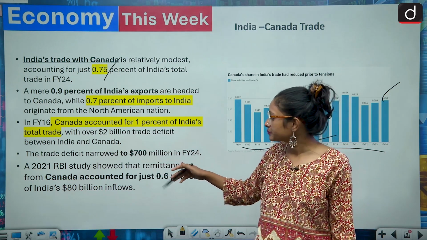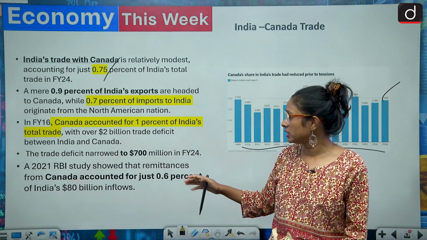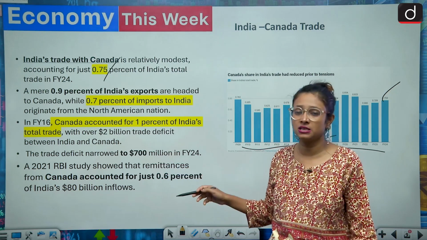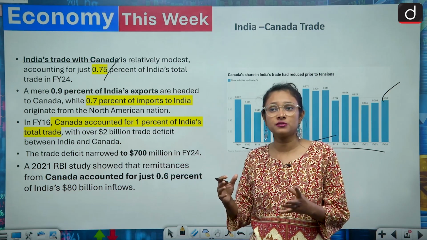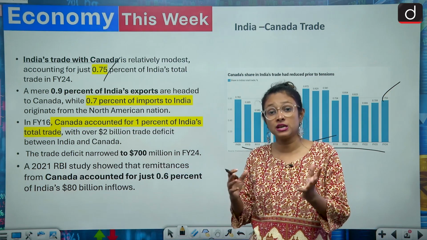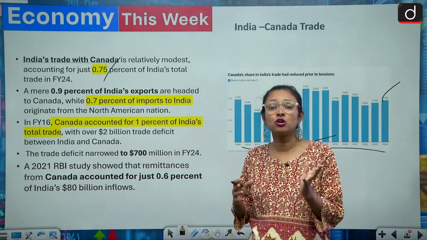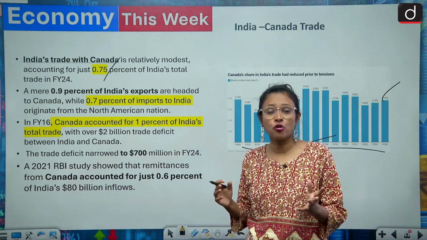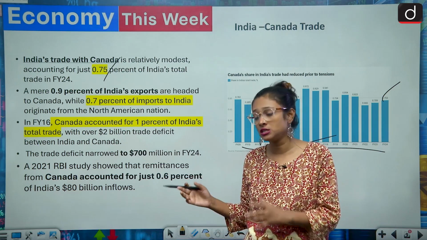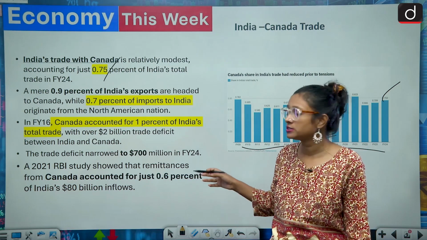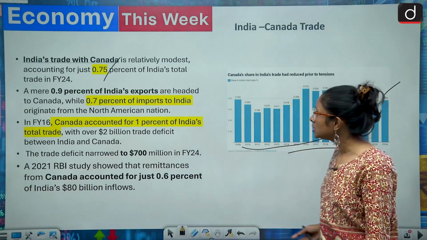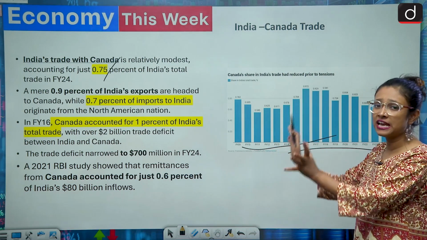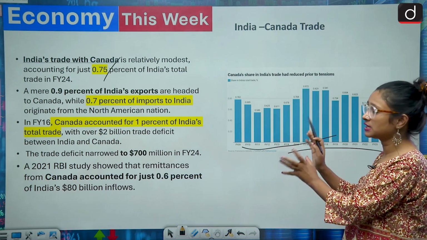RBI data showed that remittances are the main contributor to the foreign reserves. If we discuss how Canada contributes to the remittances of India, it is nearly 0.6%, which is very low. So this is the trade estimate of India and Canada, and it is less than 1%.